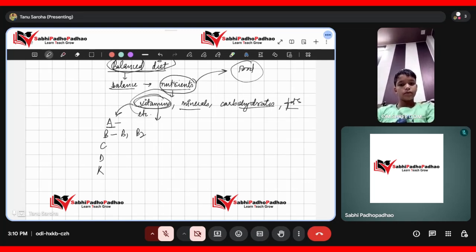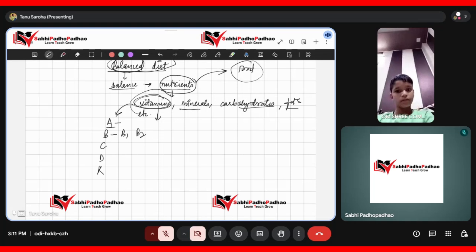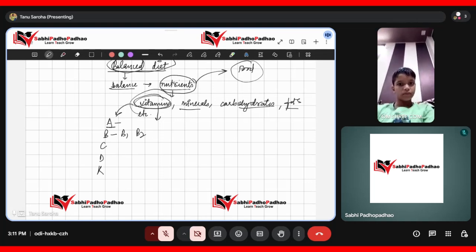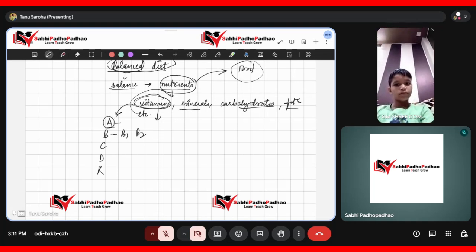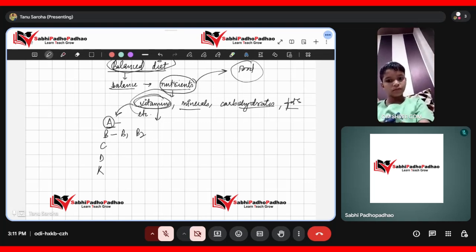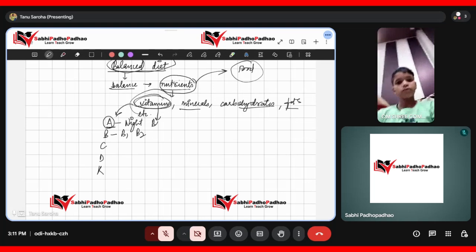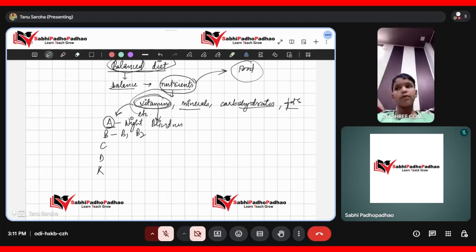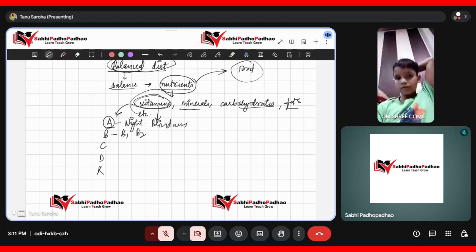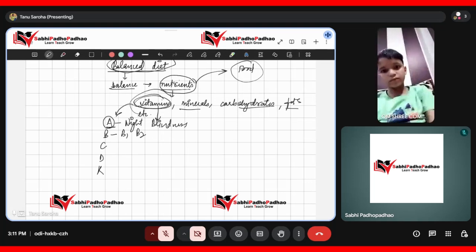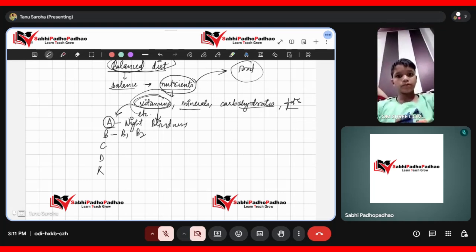Due to the deficiency of vitamins, many diseases occur in our body. For example, due to the deficiency of vitamin A, we have night blindness. Due to the deficiency of vitamin A in our body, night blindness occurs. This is the disease.